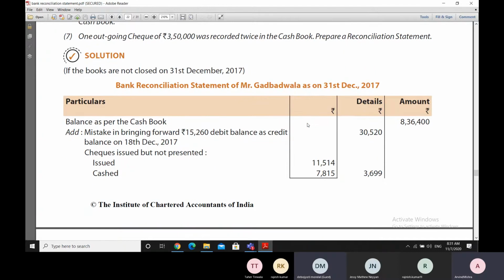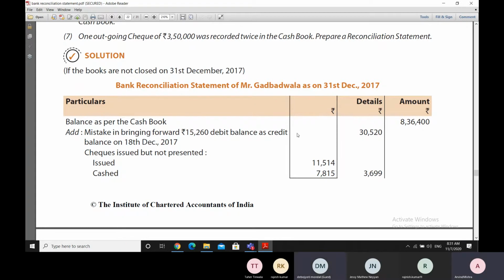Now here what is being said is that we start with the balance as per the cash book. We can start anywhere, anyway. We can start with balance as per the bank statement also and move towards the balance as per cash book by reconciling it. Or we can start with the balance as per cash book and move towards the balance as per the bank statement. Sometimes in the question itself, it may be mentioned which one to start with, and if that is mentioned, then you have to follow that. So here, nothing like that is mentioned. So we start with balance as per cash book, which is 8,36,400. It's a positive balance.